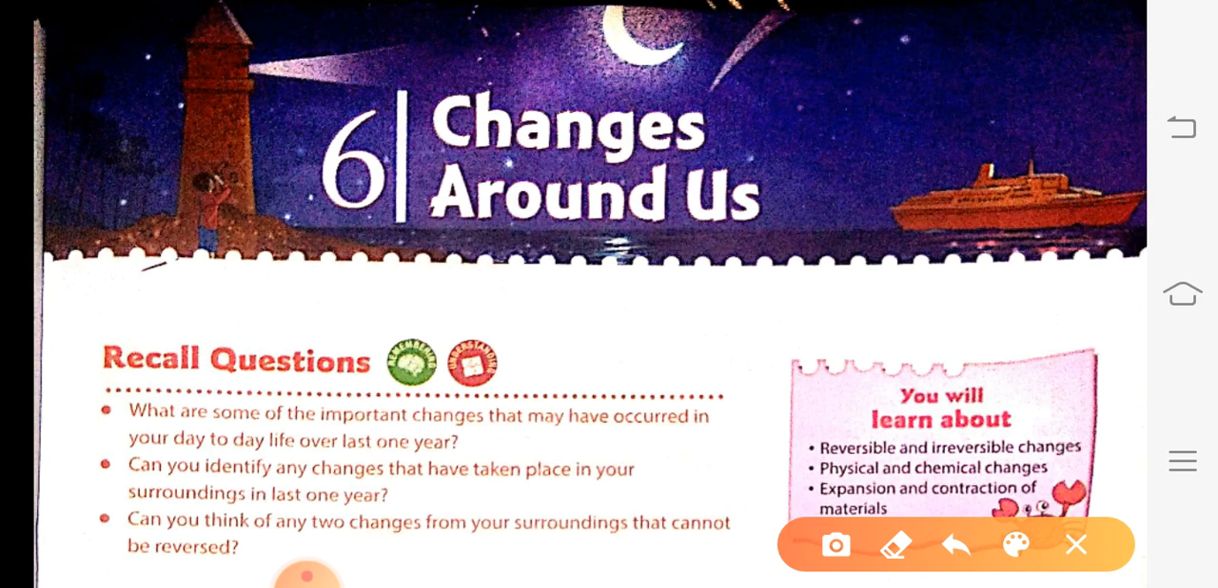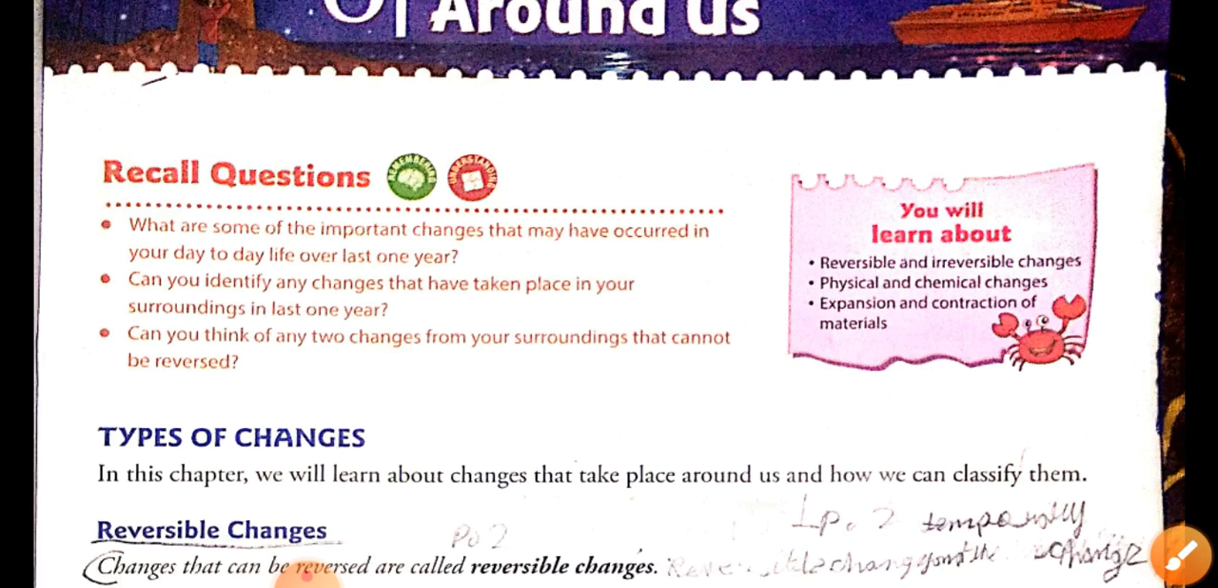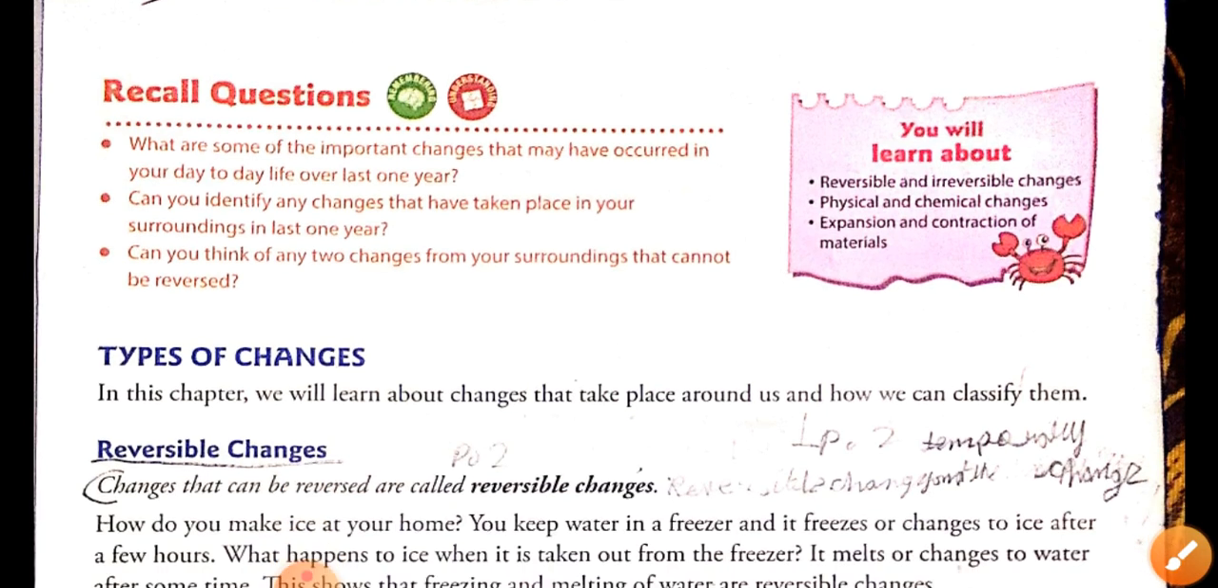Today we will study our chapter number 6, changes around us. We will see what small changes take place around us. Okay, we will see them one by one. In this chapter, we are going to see what the changes around us are and how we can classify them.